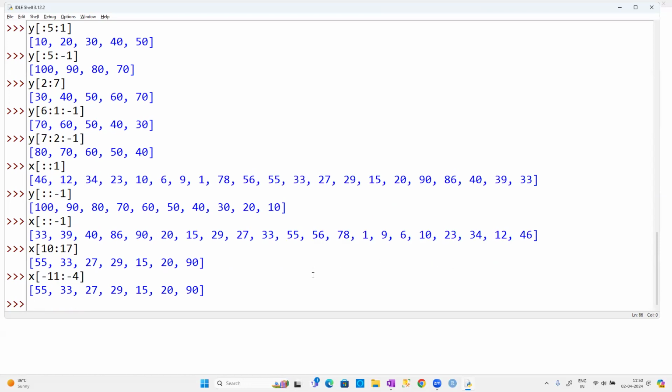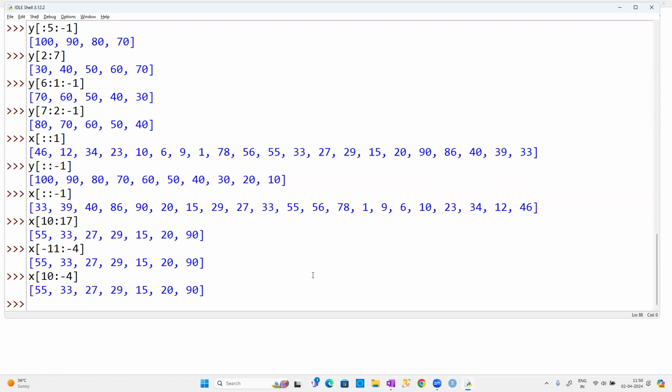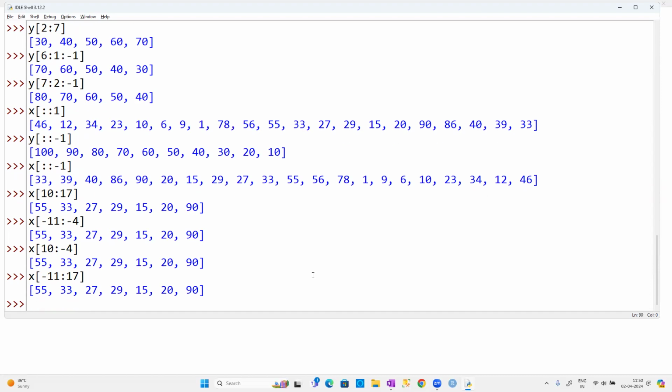See the result, guys? You can use as many combinations as we like: 10:-4, anything is fine. Start from the 10th element and go up to the last 4th element; before the last 4th element, we have to stop. The result is the same. x of -11:17, anything is going to be fine here. In all the cases I'm using the same pattern: 10:17, which is -11:-4, 10:-4, and -11:17.